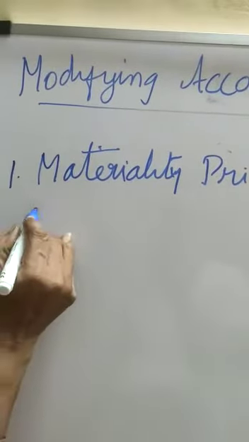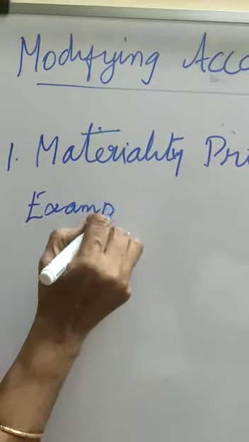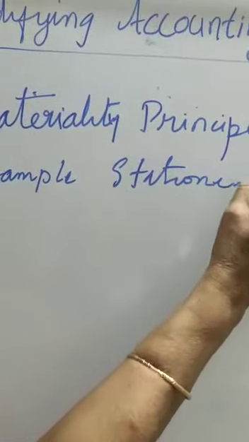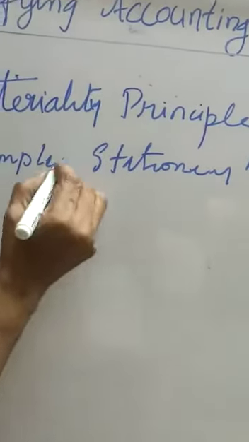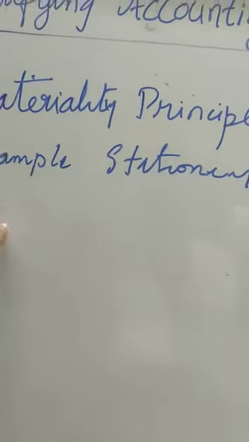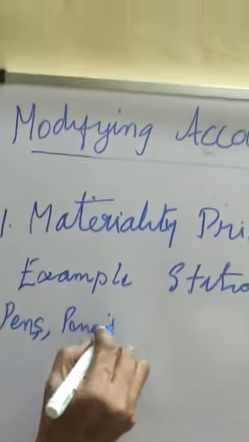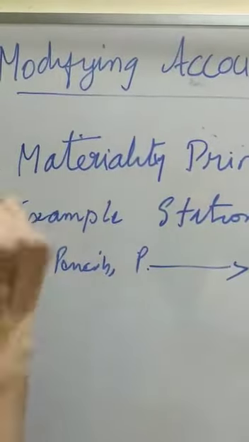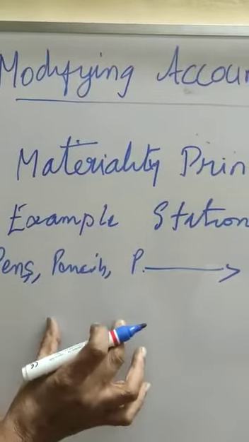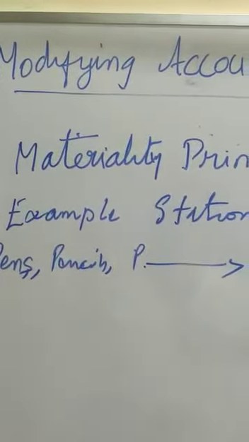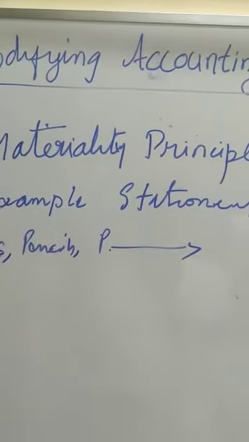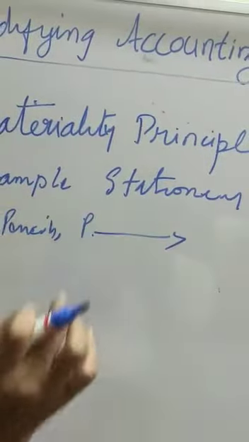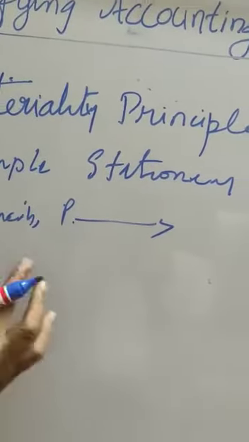For example, suppose there is a stationery account. Stationery account is there means we have to take overall whatever pens, pencils, and other papers, whatever materials you purchase related to stationery should come under one account. You should not take a pencil account separately, pens account separately, and other materials. Papers for the computer and ink, computer ink, and so many things are there. Everything you have to put in one heading, which is called stationery account. Need not go to separate accounts.